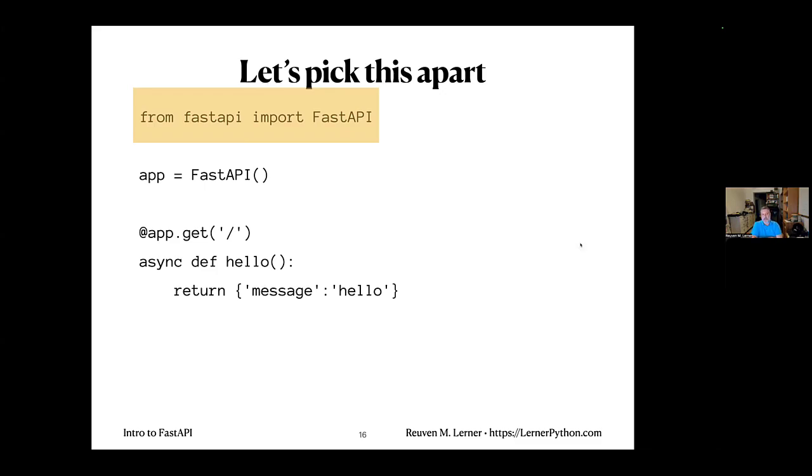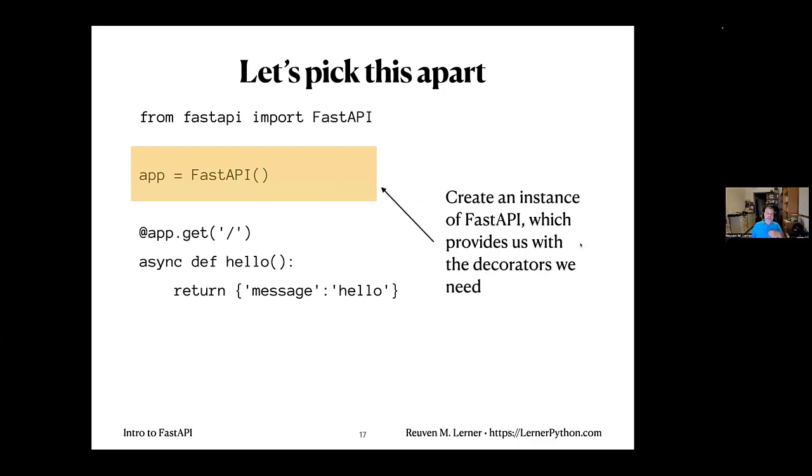We can tell that both because in the next line, we're going to be creating an instance of it, and because as a naming convention, if it's camel case, if it starts with a capital letter and the rest is lowercase, that means it's a class. So all we're doing is loading up a class that we're going to want to create an instance of. Then I'm going to say here, app equals FastAPI. I'm going to create an instance of the application, and it's going to provide us with the decorators. It's going to provide us with all of the stuff that we need in order for it all to work. And then we get to the real meat of it.